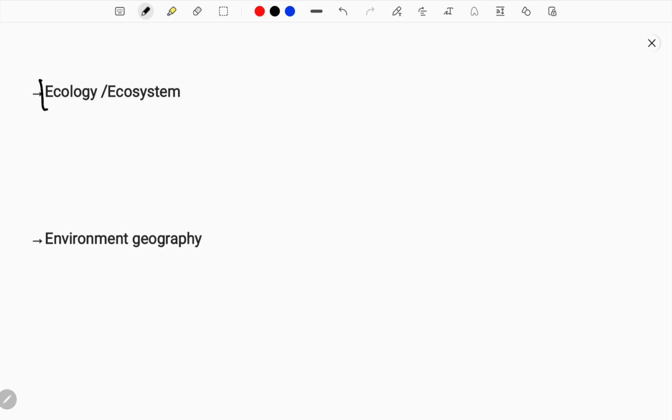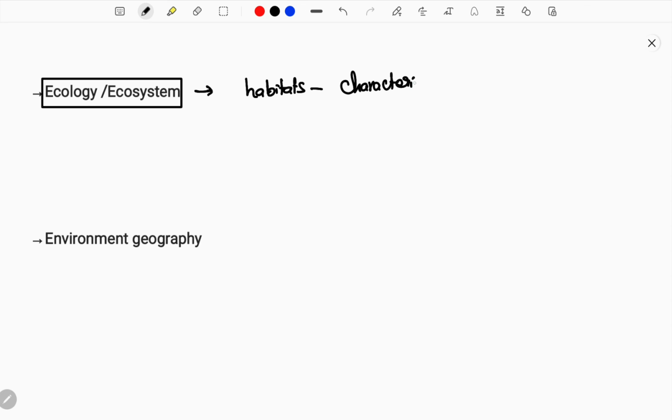And the next most important thing is ecology. Ecology and ecosystem means we study a part of the environment related to geography, which means we study the habitat and its characteristics. So we study the habitat and the characteristics of the species, the living organisms and species living there. Everything we study in detail is called the ecosystem.